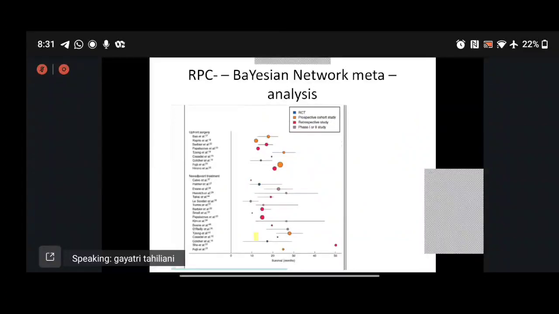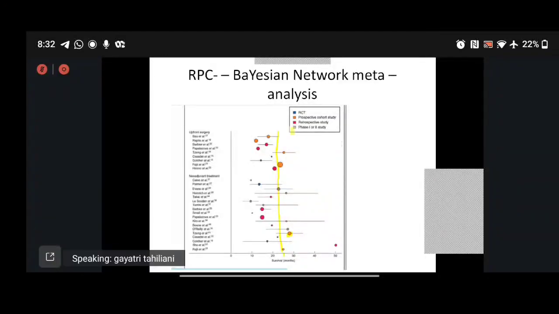If we study this plot, if this is the center line, this is for upfront surgery here. So we see the survival between upfront surgery and the neoadjuvant treatment; if this is the survival of upfront surgery and this is of neoadjuvant, we only see the purple dots and a yellow dot.